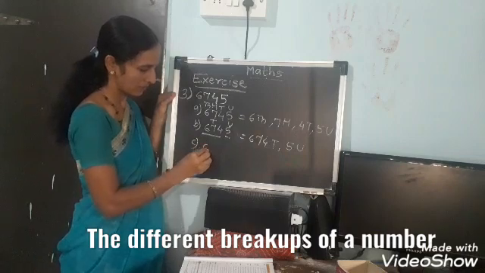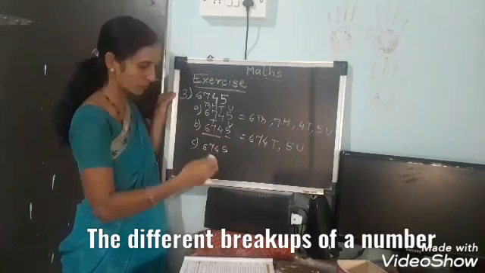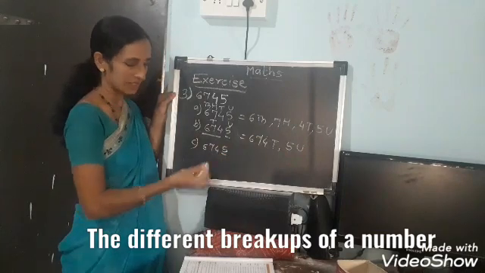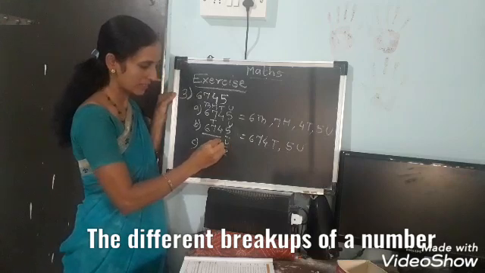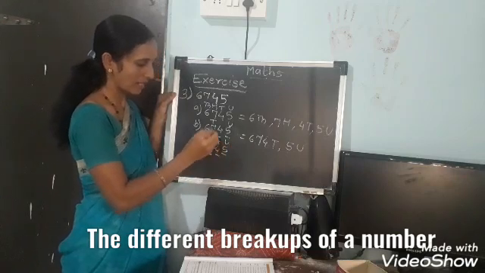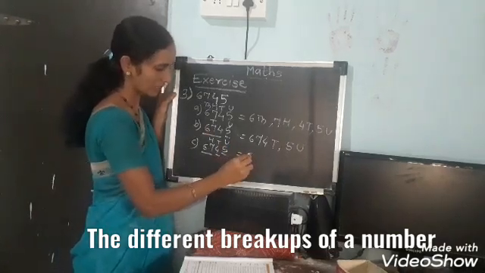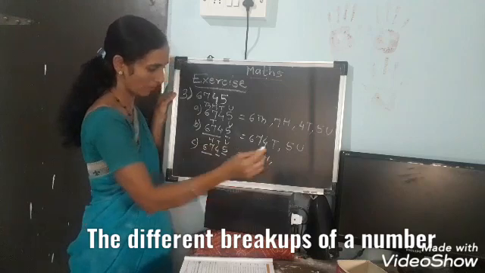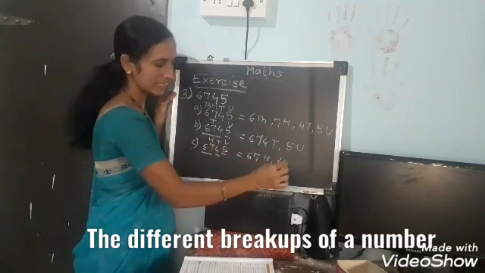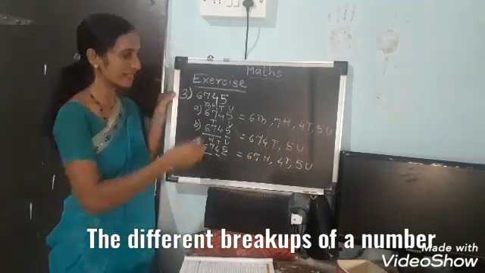Third breakup, same number. Now I will make 3 groups. First, second and third. So it is at units, tens, and these 2 are at hundreds place. So what is the breakup of this number? 67 hundreds, 4 tens and 5 units. And which is the last? Very easy.